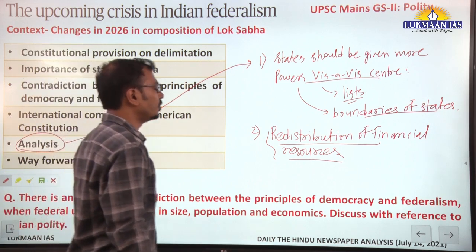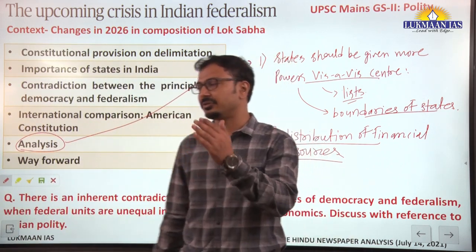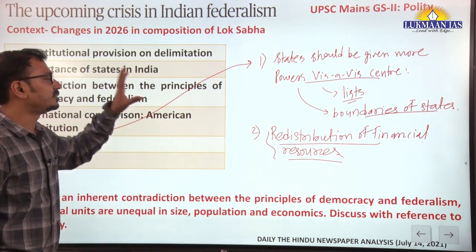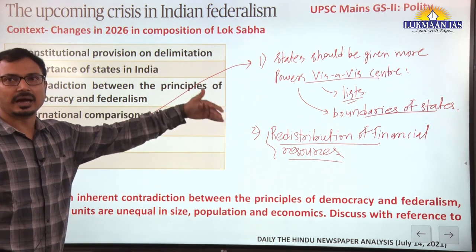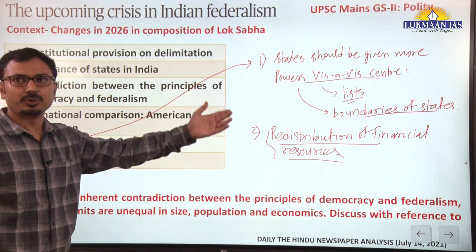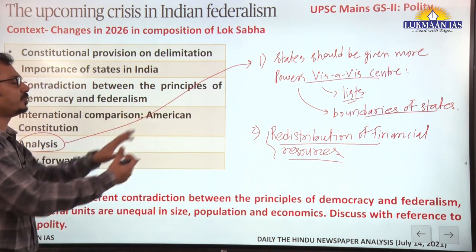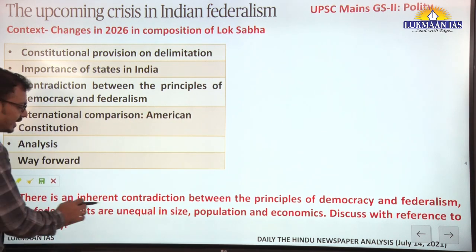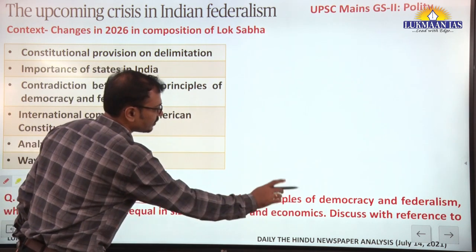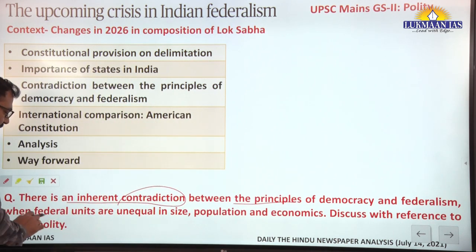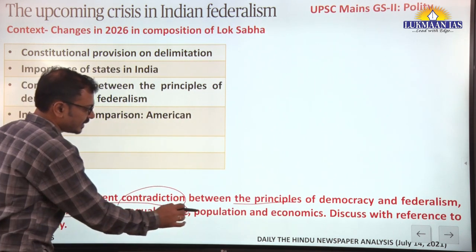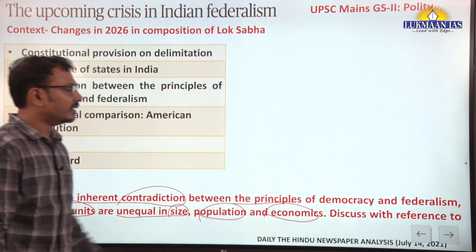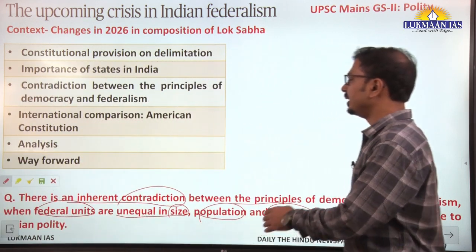So in future, especially after 2026, what is going to be done? That will be in news. This particular issue will be in news again and again, so whenever new aspects appear in those articles we will take further input. But till that time, the question: there is an inherent contradiction between principles of democracy and federalism when federal units are unequal in size, population and economics. This is the statement given in the article itself. Discuss with reference to Indian polity.